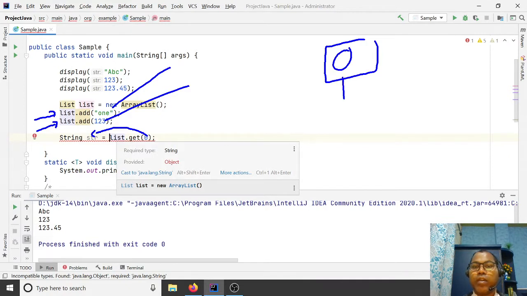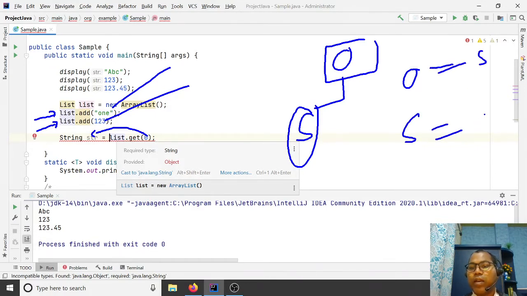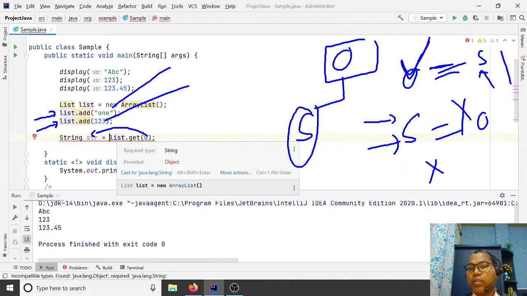Object is a superclass and String is a subclass. So on an Object class you can assign the reference of a String class, but on a String class you cannot directly assign an Object. For superclass references you can assign any subclass, for interface references you can assign any number of implementations, but the reverse is not possible. On the subclass or implementation class, you cannot assign the reference of a supertype.